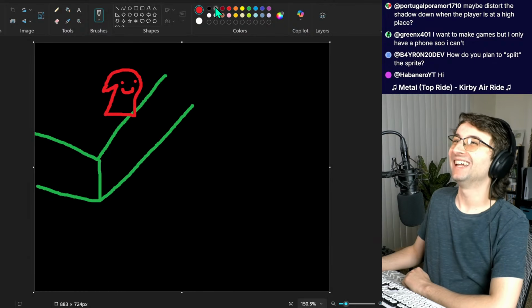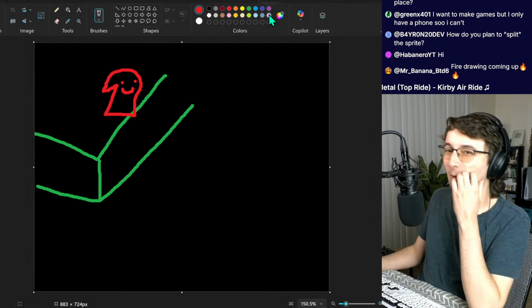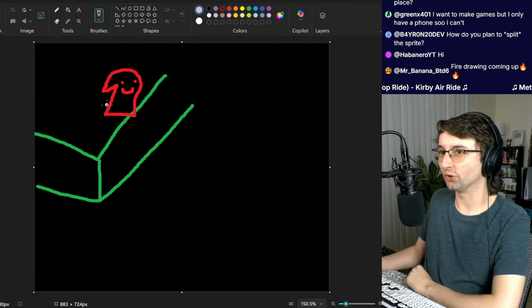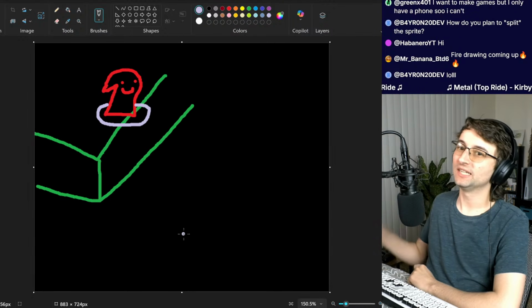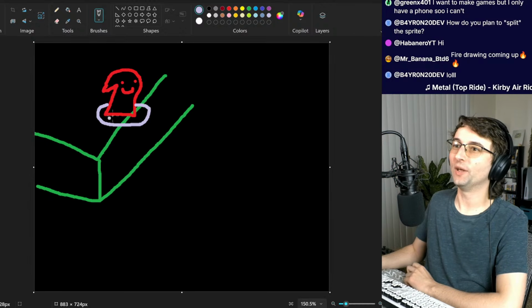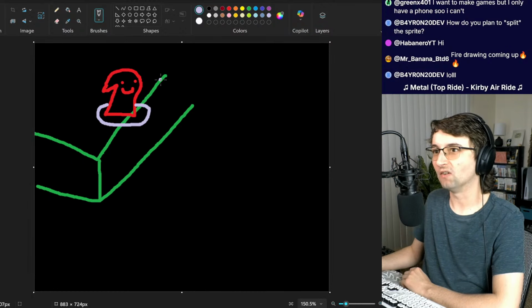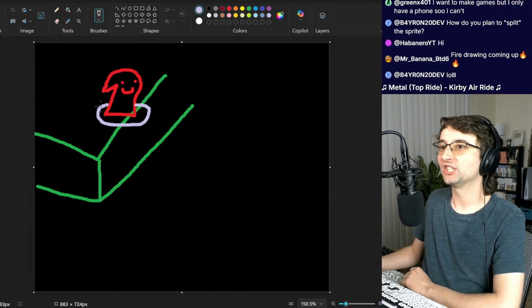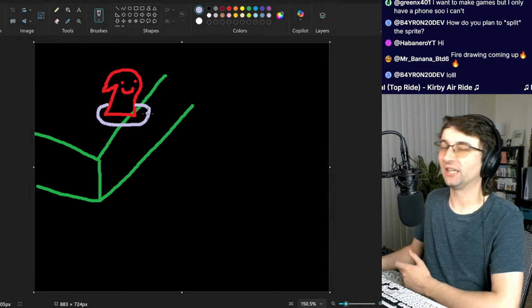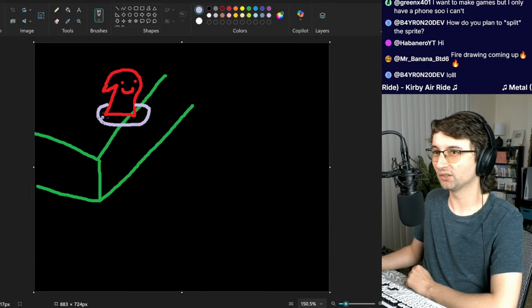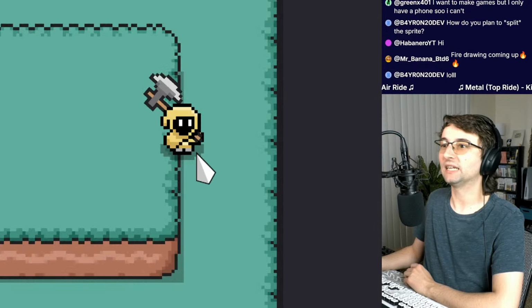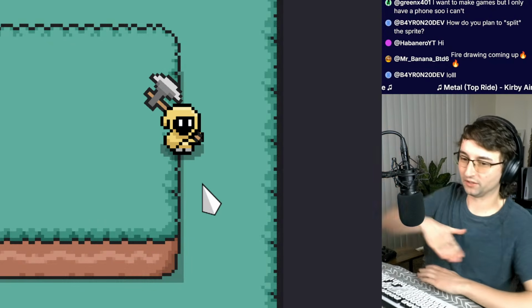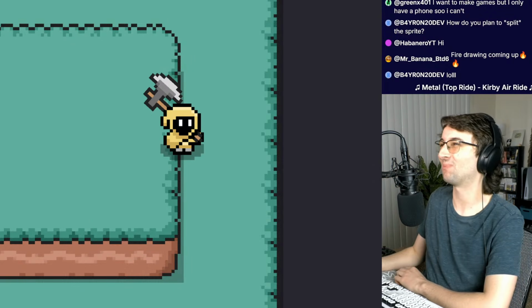Okay. And then the shadow, I'm going to make the shadow be gray. So the shadow is normally here at his feet. And this is the problem: when you are at the ledge of a platform, the shadow is projecting off the ledge, as if you were on a skateboard. This kind of looks like a skateboard, and the skateboard is literally hanging off the ledge, like we're going to go into the pipe, you know, we're dropping in.